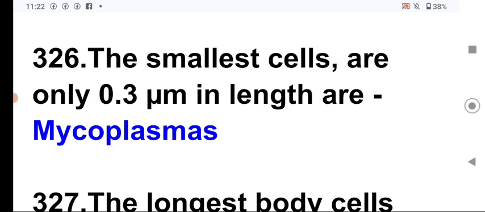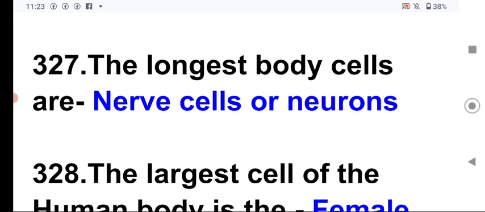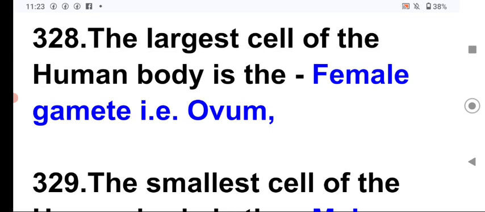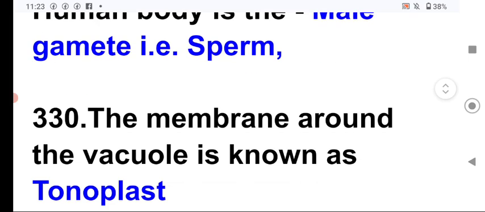Next, the smallest cells, only 0.3 micron in length, are mycoplasmas, or you can say the smallest living cell is mycoplasma. Next, the longest body cells are nerve cells or neurons which constitute the nervous system. Next, the largest cell of the human body is the female gamete, that is ovum. Next, the smallest cell of the human body is the male gamete, that is the sperm.